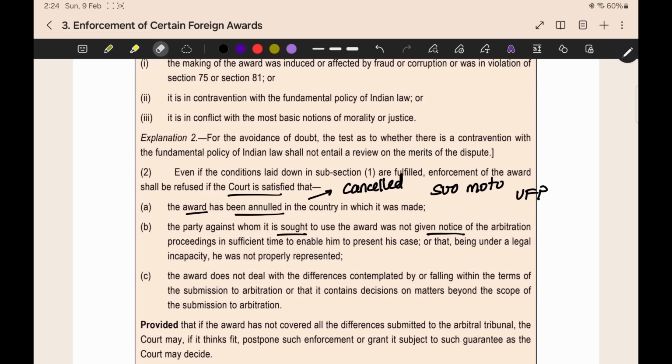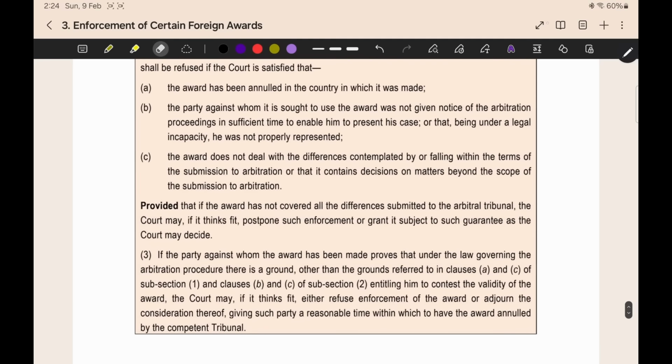That party was not given proper notice. He was not given sufficient time to present the case. He was under a legal incapacity. Same reasons for the unfavorable party. The award does not deal with differences contemplated by or falling within the terms of the arbitration. The award contains decisions beyond the scope of the arbitration. Same like that, the award contains beyond-scope decisions. Then also the court can refuse the enforcement of the award.